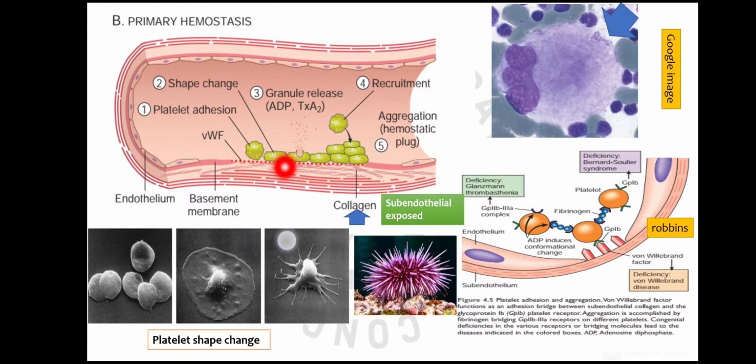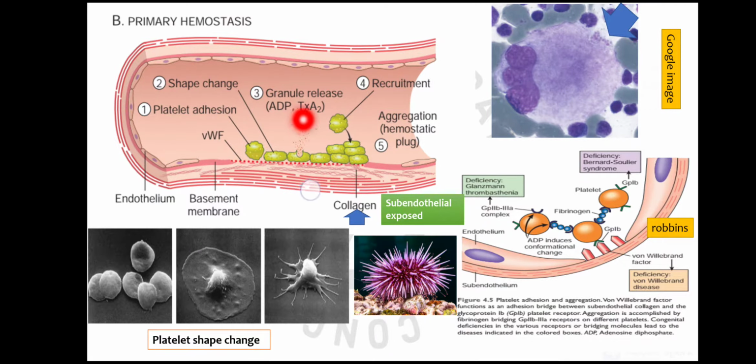So that its surface area increases, and then it can cover the area which is exposed, the area of injury. So in order to seal it, shape change will occur and granule release will occur, and these two things, number 2 and number 3, together are known as platelet activation.